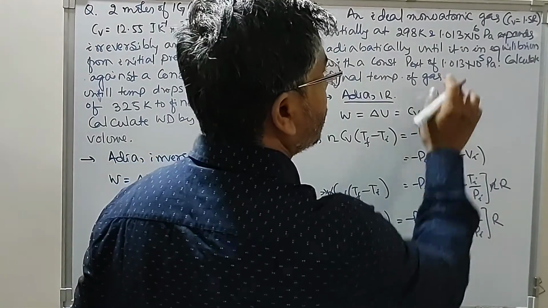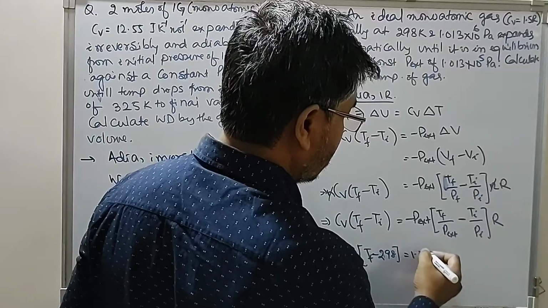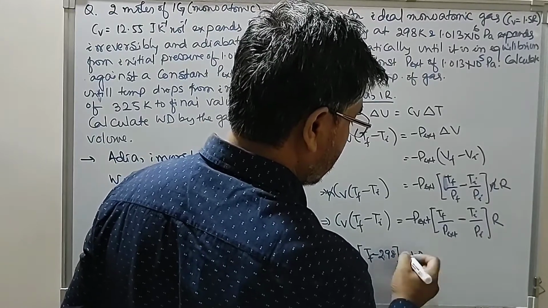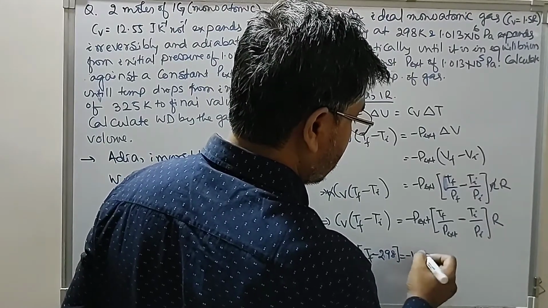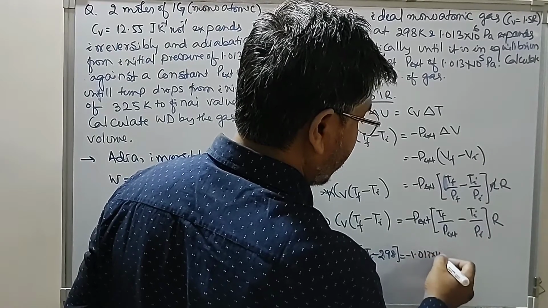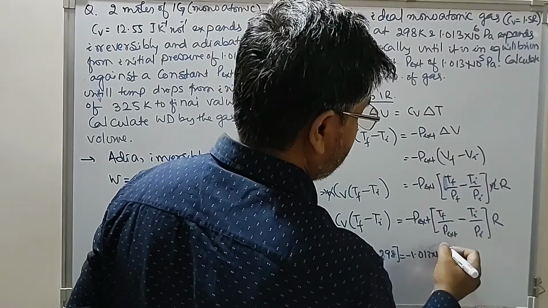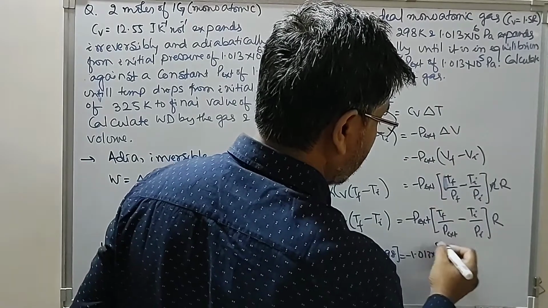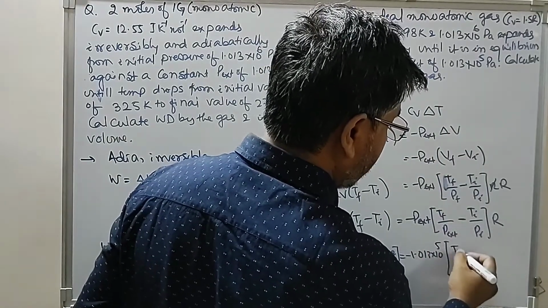P external is 1.013 x 10^5, minus... we have to find Tf.